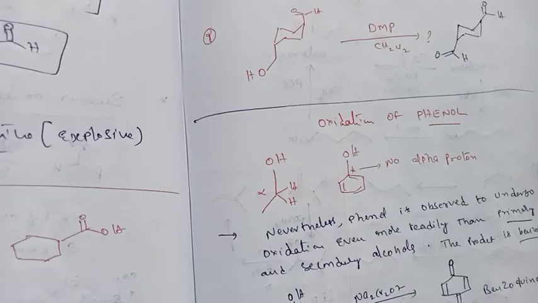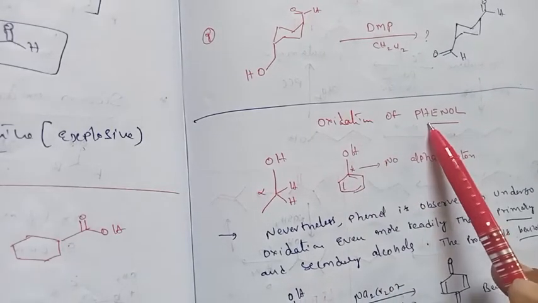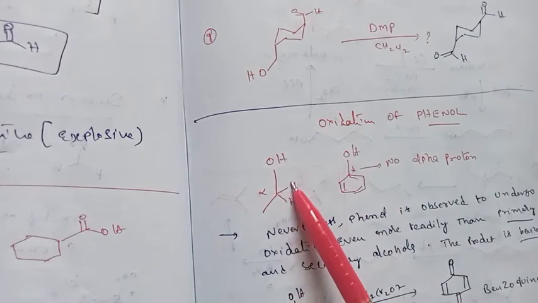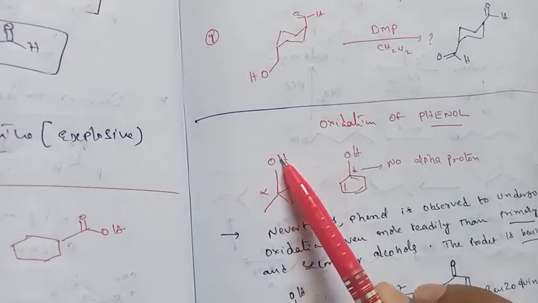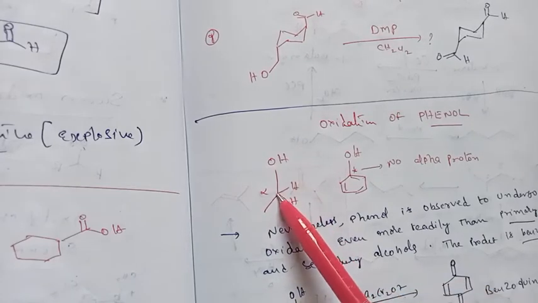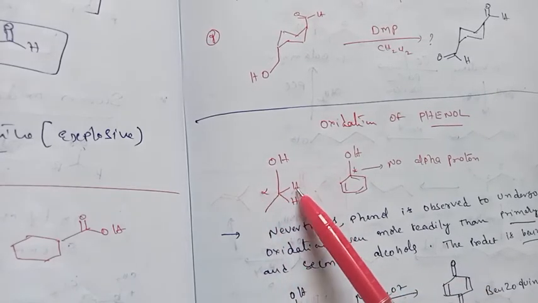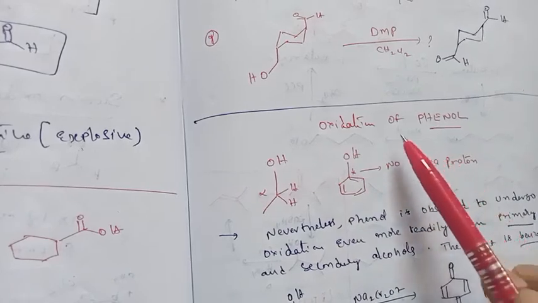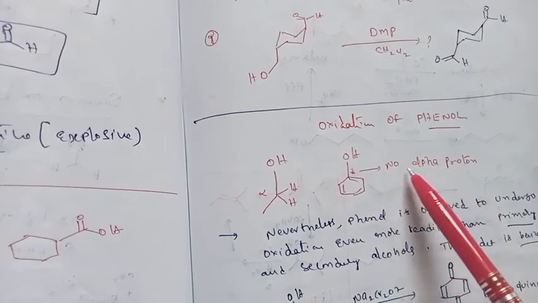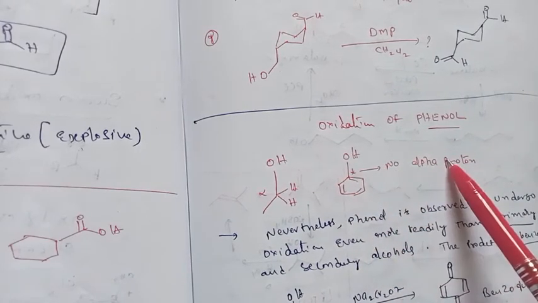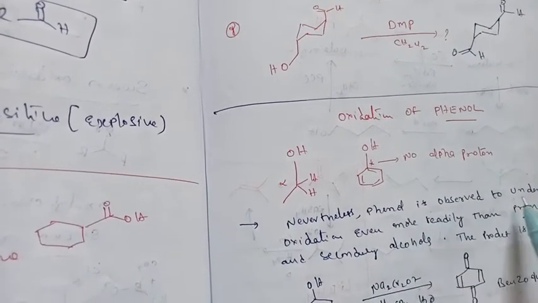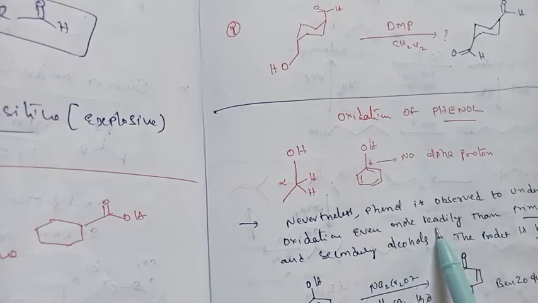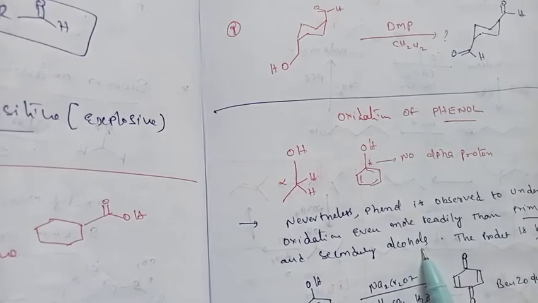So another important oxidation, the oxidation of phenol. Generally with primary alcohols, why is oxidation taking place? Because of the carbon connected to the functional group; that carbon is called the alpha carbon. But whereas the oxidation of phenol, why? Because there is no alpha proton. Nevertheless, phenol is observed to undergo oxidation even more readily than a primary and secondary alcohol. The product is